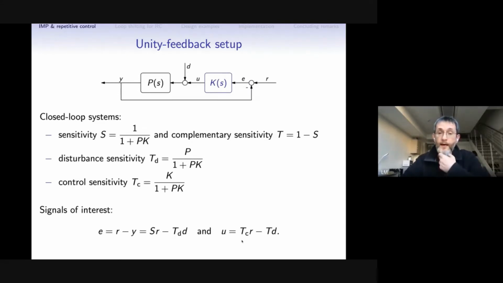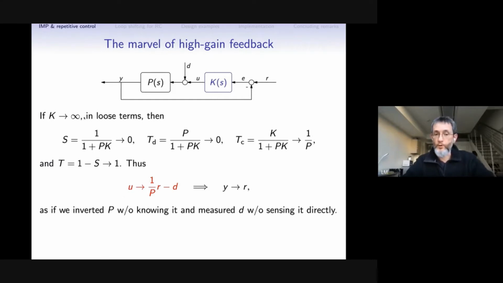So a nice thing about this configuration, again, it's a more conceptual view on it, is that if we increase the gain of the controller in whatever sense, we will have that the sensitivity function will vanish. The disturbance sensitivity function will vanish as well because the denominator will go to infinity. The control sensitivity will approach 1 over P, and the complementary sensitivity will approach 1. In this case, in closed loop, our control signal will approach our dream control trajectory. It's 1 over P times R minus D. And then we can guarantee all our control goals.